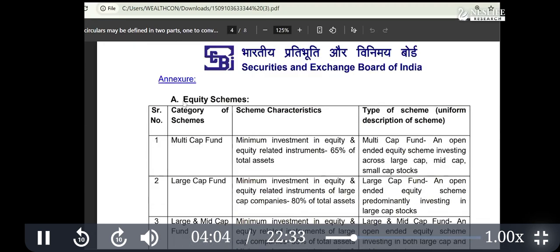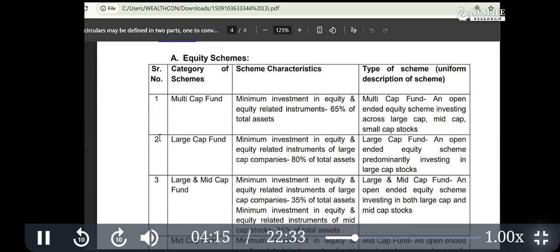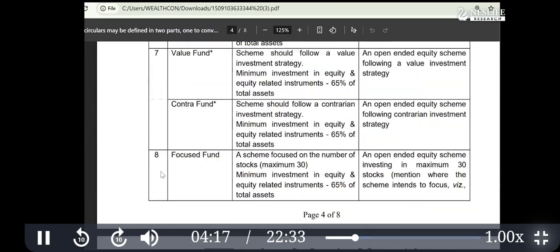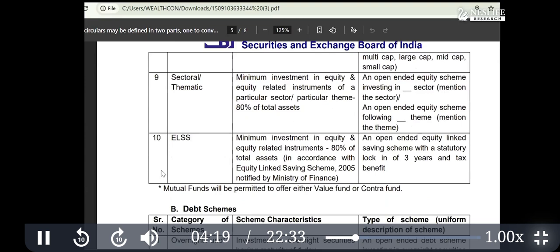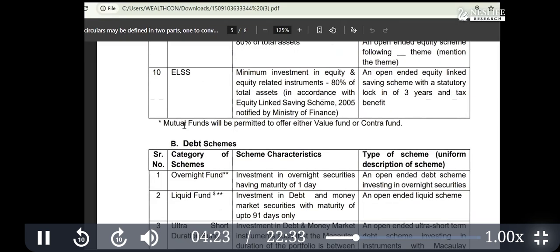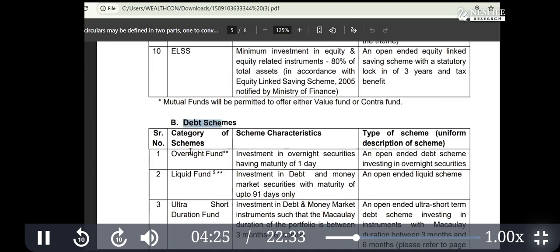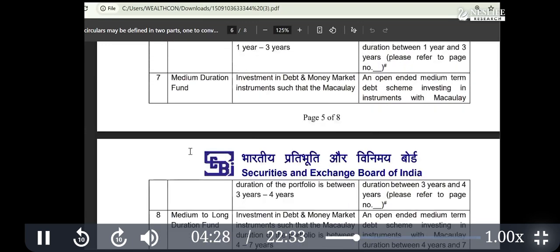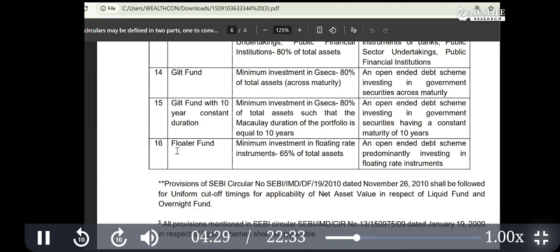Let's go down here. Equity category: there are three main ones, EDH. You can remember EDH: equity, debt, hybrid. Under equity, you see serial numbers 1 to 10, so there are 10 under equity. Under the debt category, you see 16.